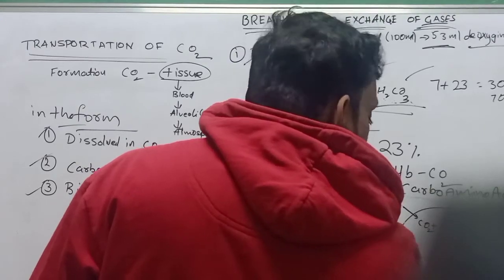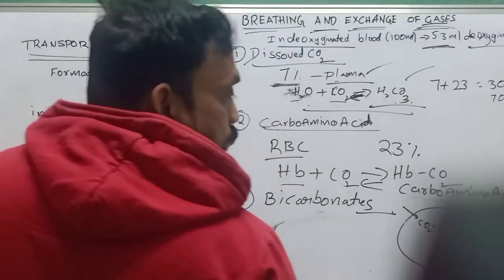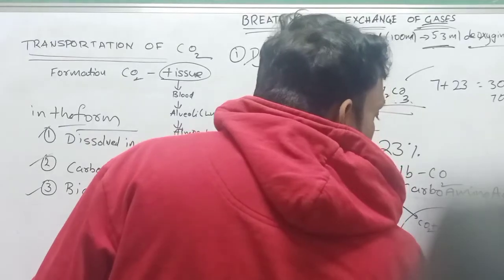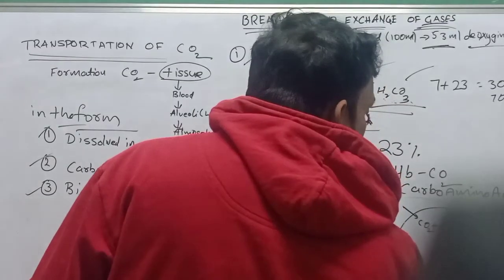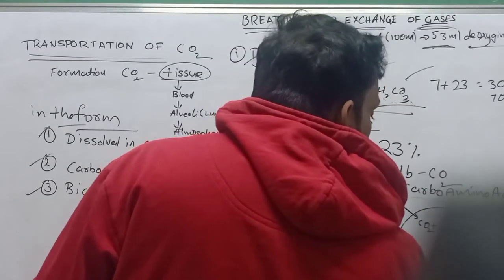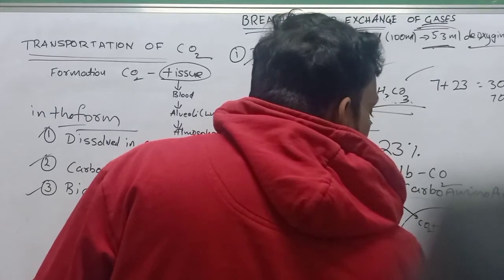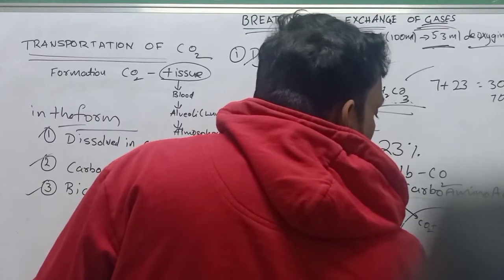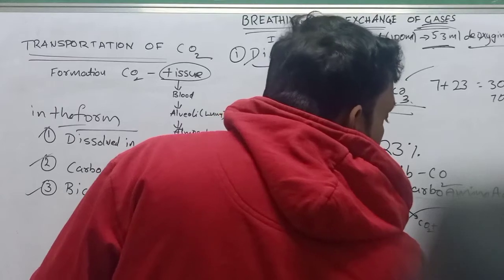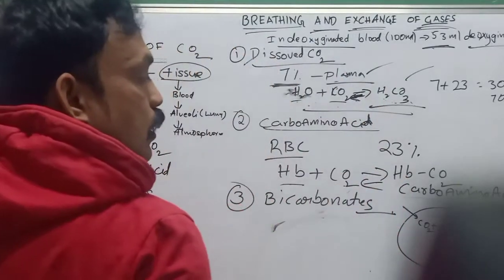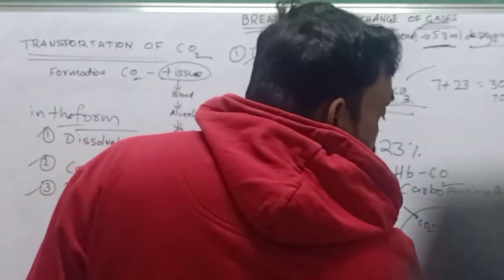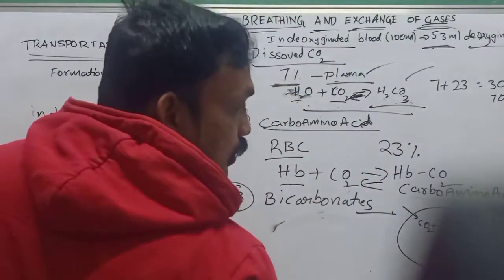What is that? Carbonic acid. This carbonic acid dissociates and forms H+ and HCO3-. What is HCO3-? That is an ion, a negative ion, nothing but bicarbonate.